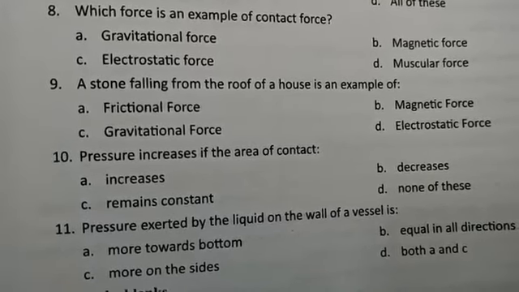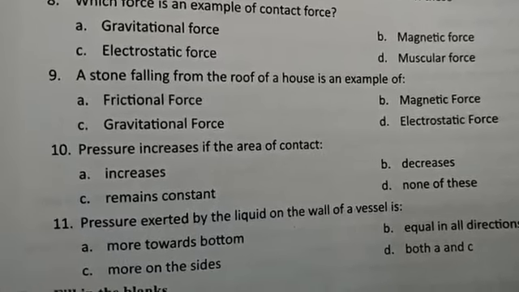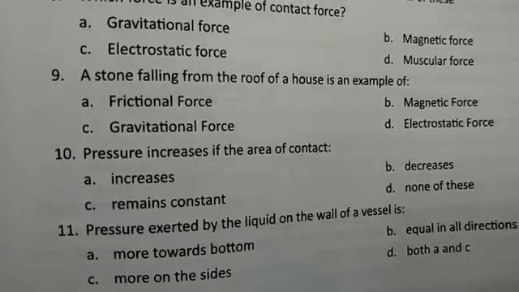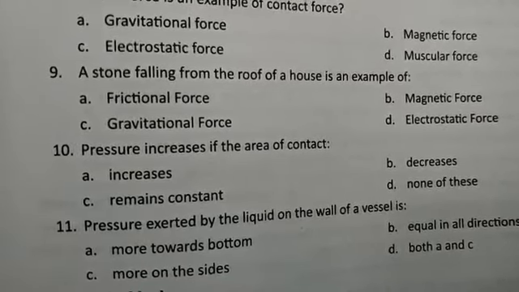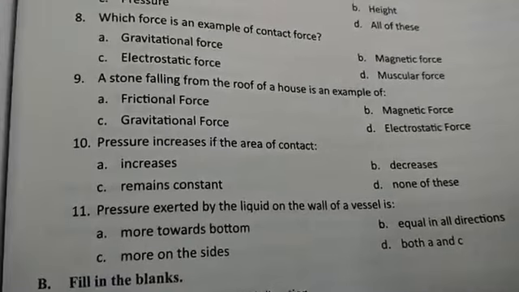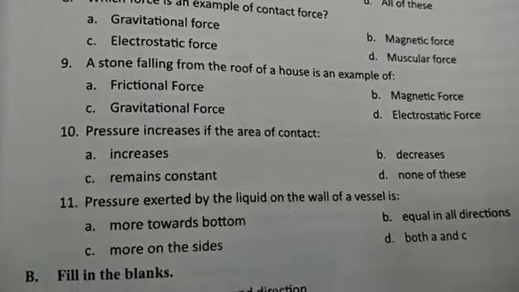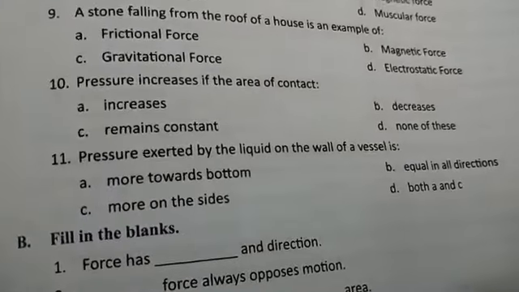Gravitational force. I also discussed in an earlier section that if we throw a stone in the open sky, then what will happen? It returns to the ground after some time. So what is the answer? That is option number C, gravitational force, or due to gravity of the earth.